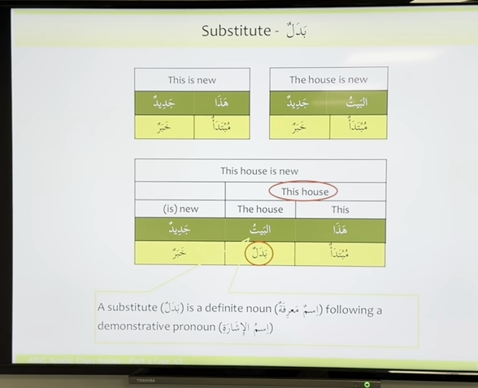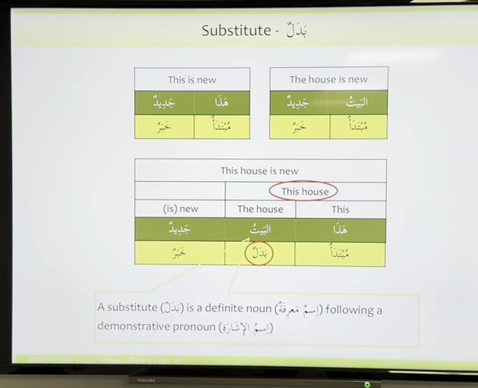Now, in football, what happens? Do we have a substitute? Yeah. So for example, Muhammad is playing. Say for example, Muhammad has to go for some reason, he's injured or he wants to retire. So now Ali comes in. Who is Ali?